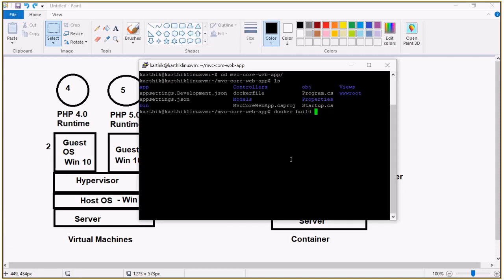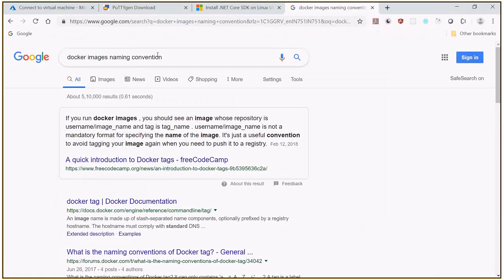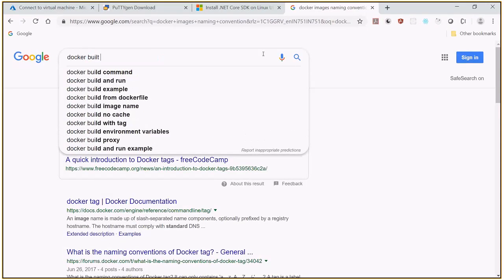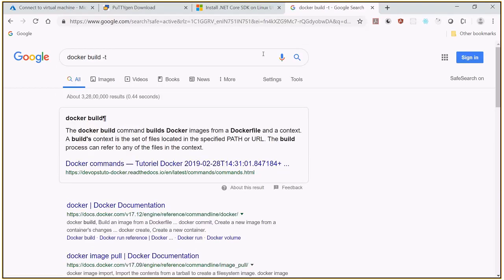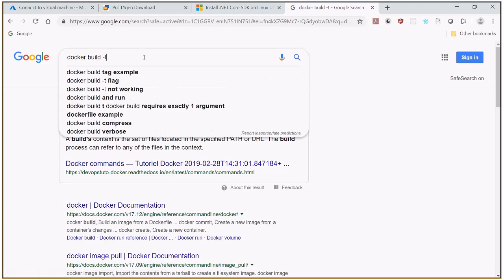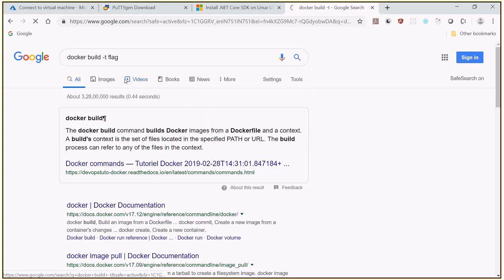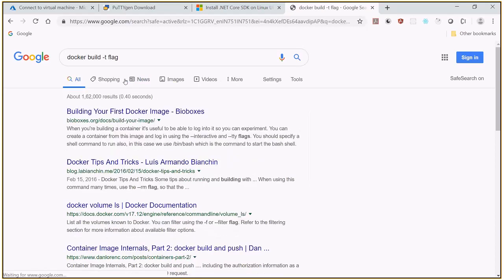And when I build this, I'm going to give the switch called, just a minute, I forgot that. Docker build -t. So what is the -t?